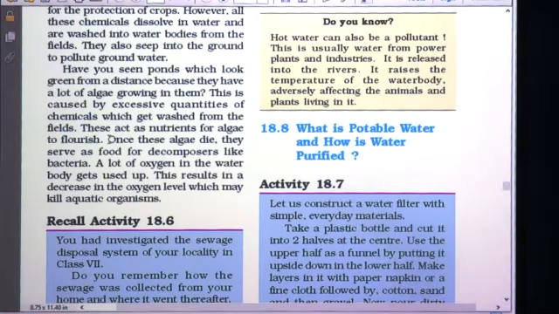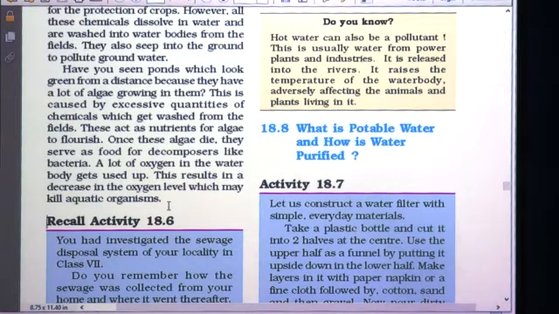Algae get more nutrients, so that is why they grow more rapidly. Once these algae die, they serve as food for decomposers like bacteria. So after the death of these algae, this is food for bacteria. So decomposers start decomposing, which means bacteria get food. A lot of oxygen in the water body gets used up. So what is the result? This results in a decrease in the oxygen level, which may kill aquatic organisms.